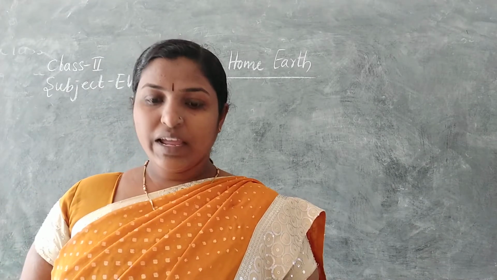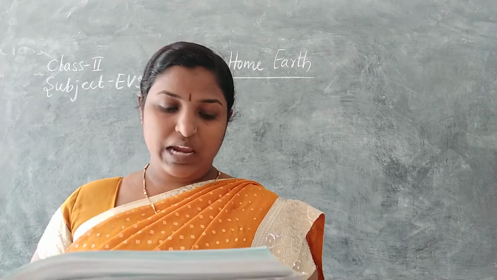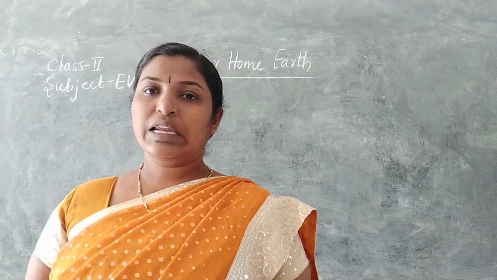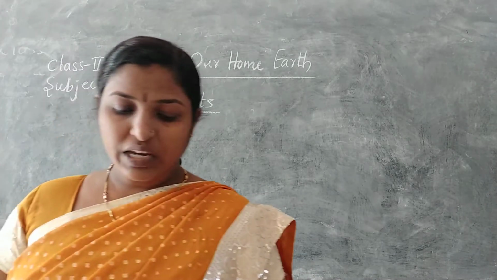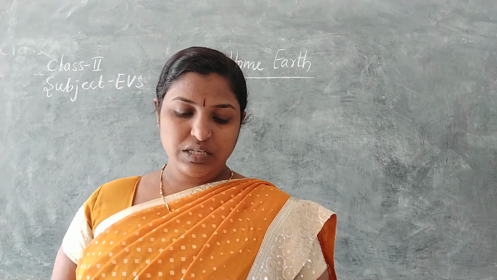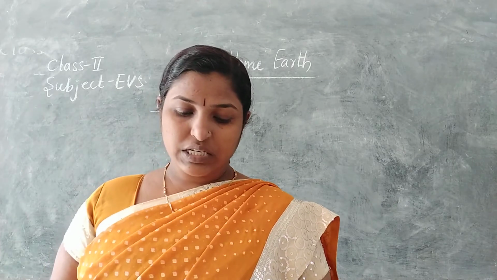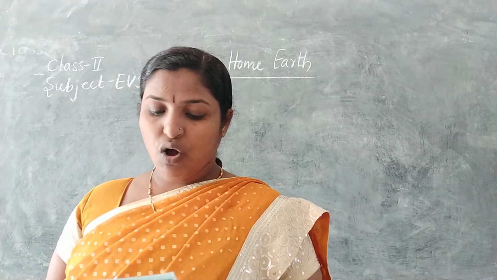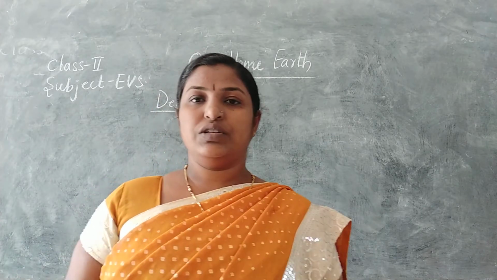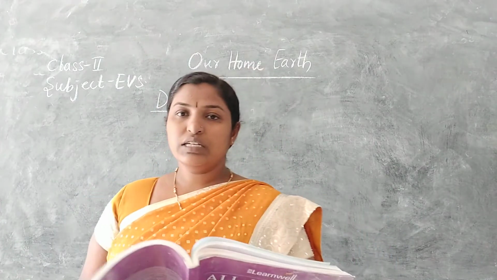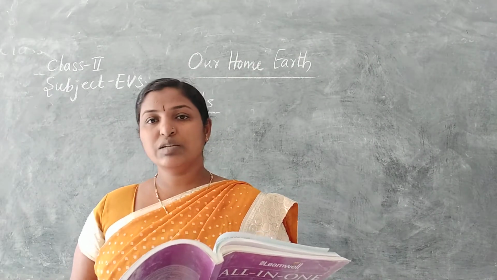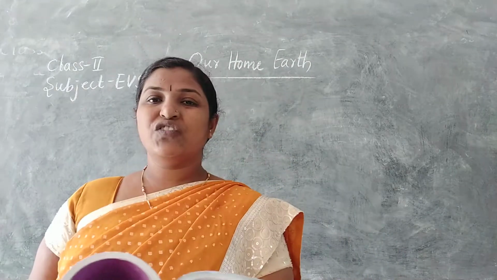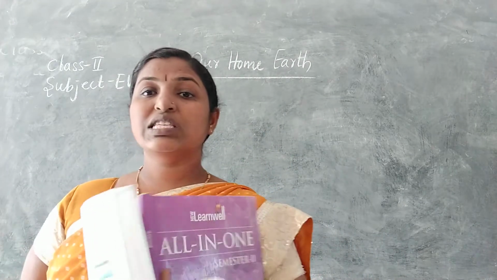These are dry lands covered with sand. They are hot, dry and get very little rainfall. There is very little water in these places. Cactus, date and palm trees grow in deserts. A camel is called the ship of the desert. So in the desert, how the climate will be and how the place will be, they have explained. These are very dry lands covered with sand.